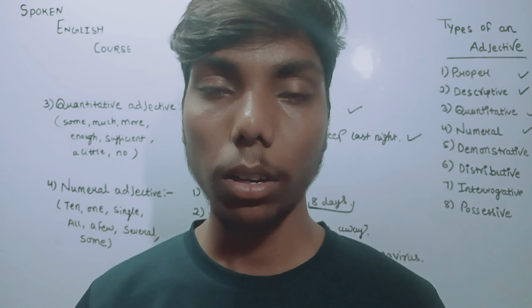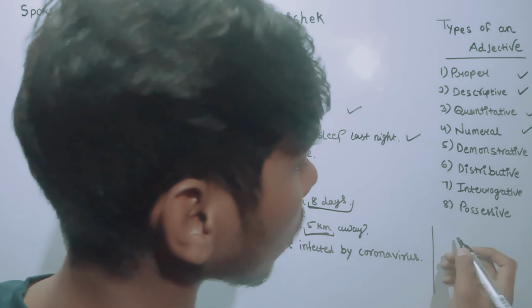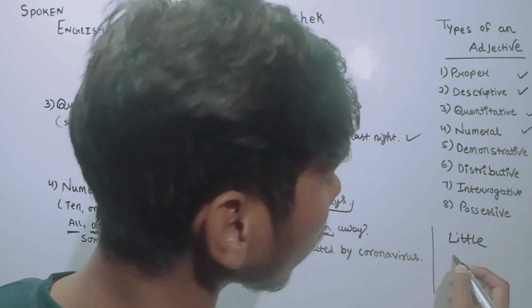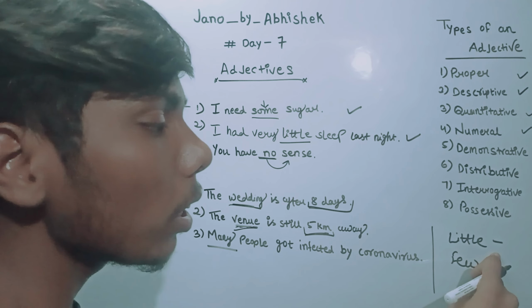Second one, a few. A few means we can count. There are two words, little and few. Little is used for things we cannot count, and few we use for those we can count. If there are few boys, I cannot say there are a little boys. Little is used for uncountable things and few for countable things. So here a few is a numeral adjective.